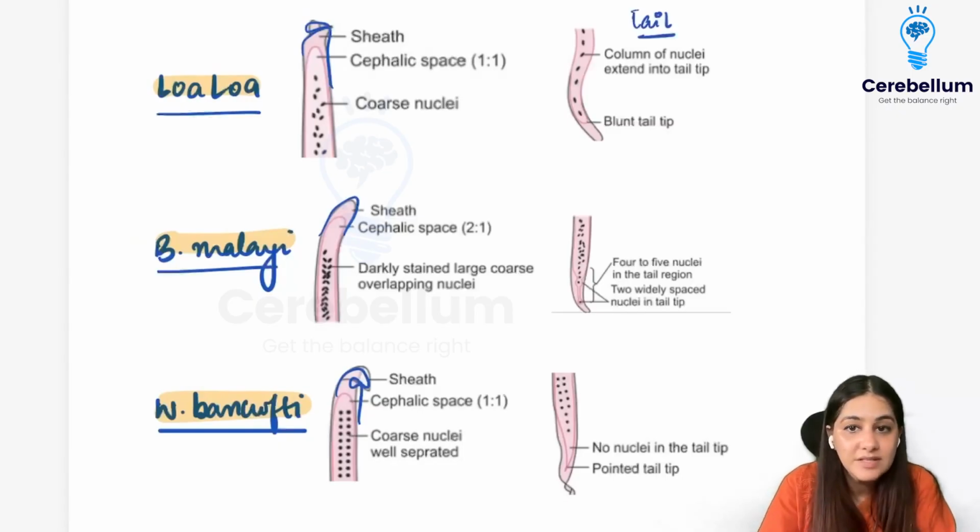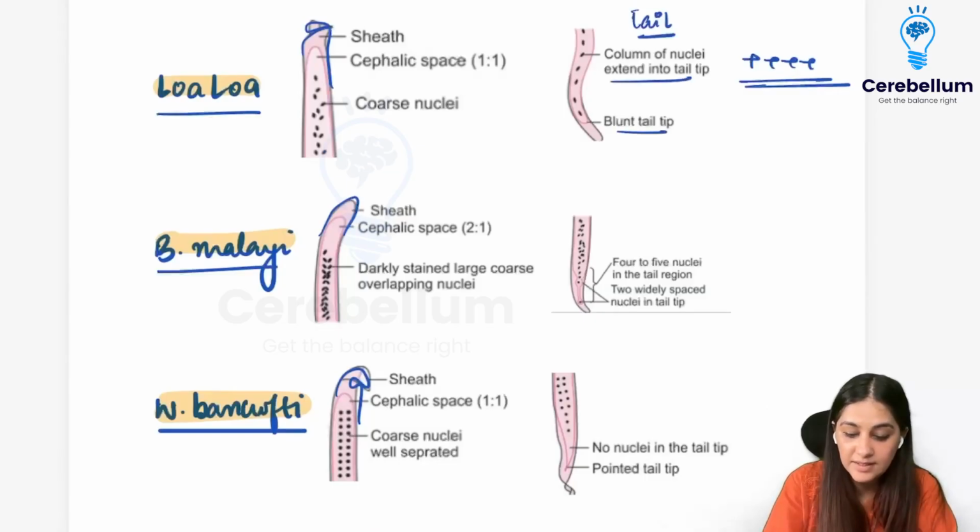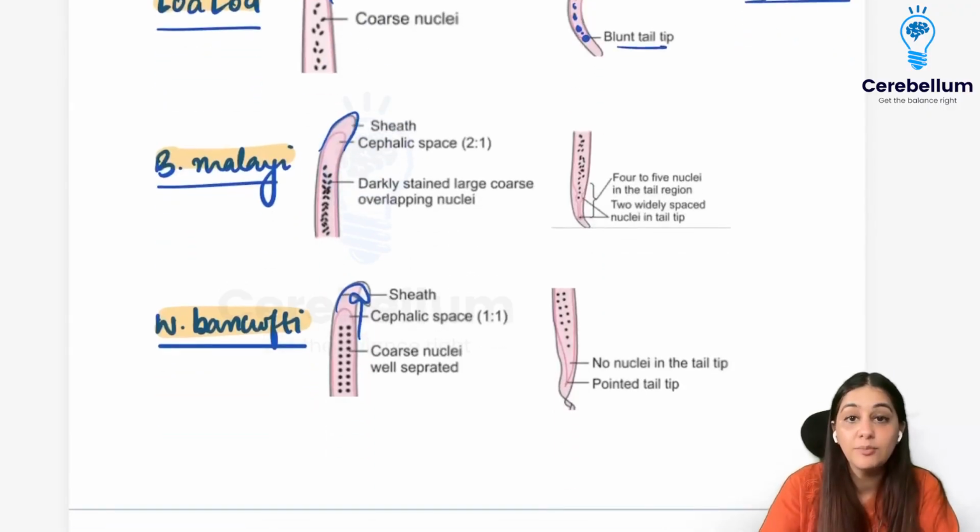Now the problem with this is that the number of nuclei in the tails is different. So starting from the top, Loa loa is going to have the maximum number of nuclei and they are going to go up until the tail tip. So this is the tail tip. All the nuclei are going up until the tail tip, right? When we talk about Brugia malayi, there are 4 to 5 nuclei in the tail tip, but there are two widely spaced.